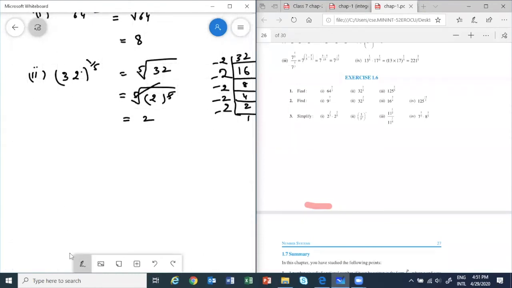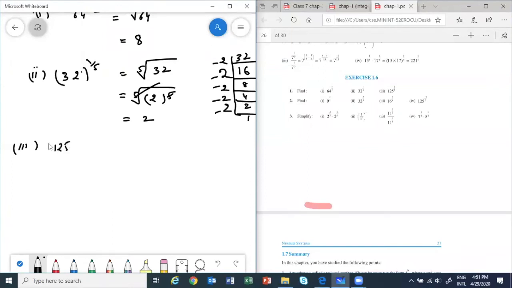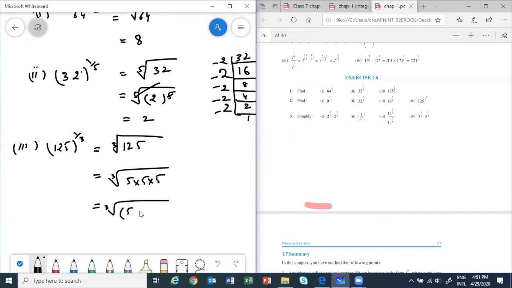Okay, next one, the students have already done. I will quickly do it. See, what is it? We have to find the cube root of 125, which is 125 power 1 by 3. Isn't it? So 25 into 5 is 125, so 5 into 5 into 5 will give me 125. So this is 5 whole cube. Then the cube and the cube root will cancel and we are left with 5.